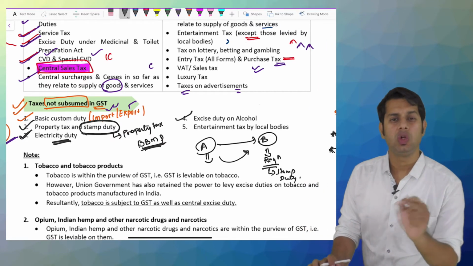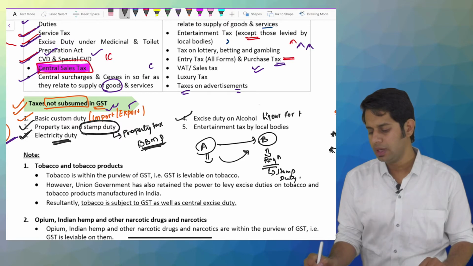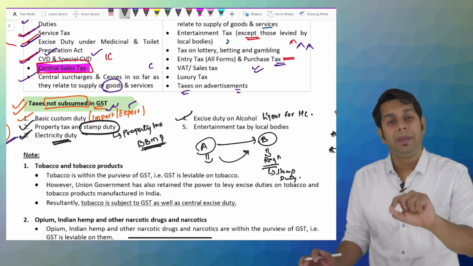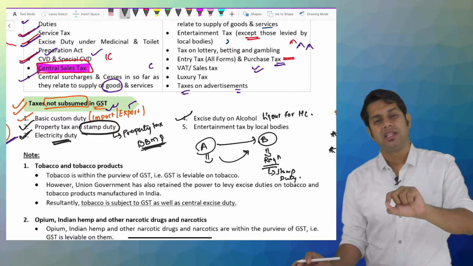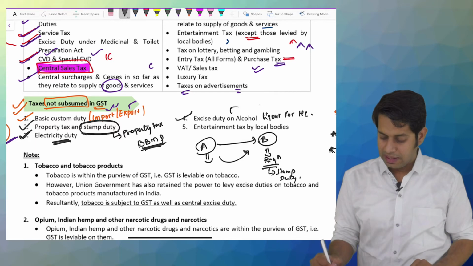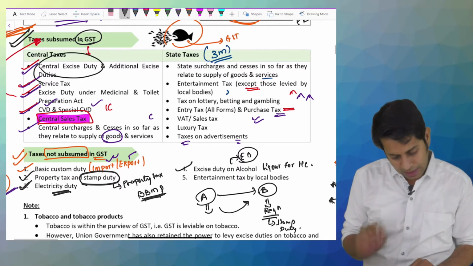And excise duty on alcoholic liquor for human consumption. Whatever alcohol is consumed by human beings, on that the state government is collecting excise duty. Sir, you told excise duty is collected by the central government, correct?